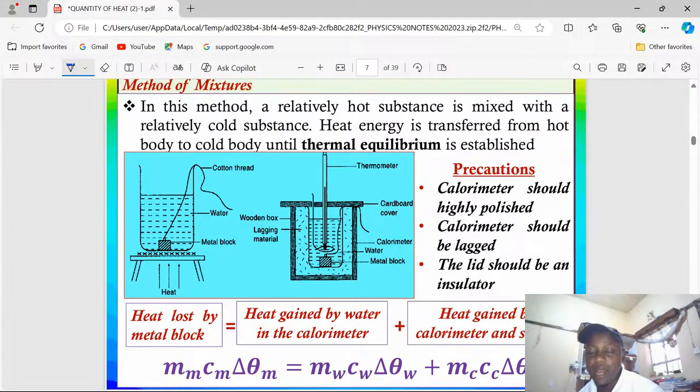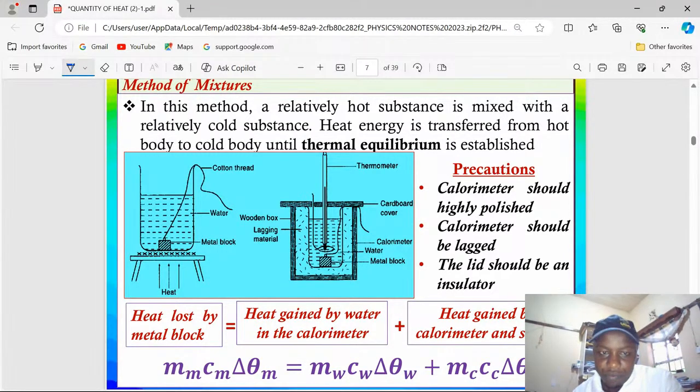And at that point, we can have some calculations and say that the heat energy absorbed equals the heat energy released by the other body. In this case, one of the bodies should have the unknown specific heat capacity, while the other will have a known specific heat capacity, so that we can relate them mathematically and obtain the unknown specific heat capacity.